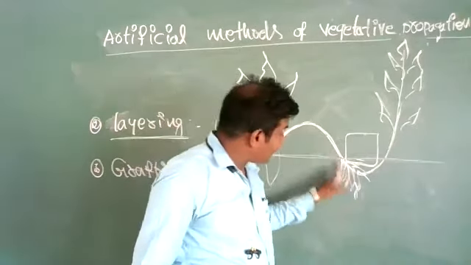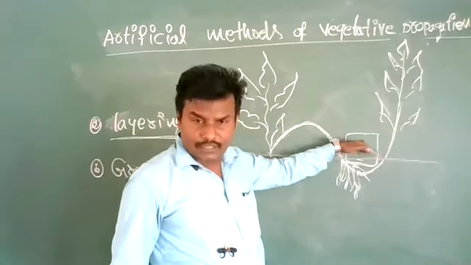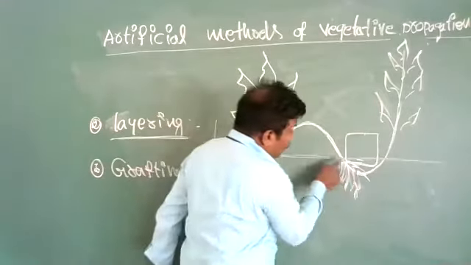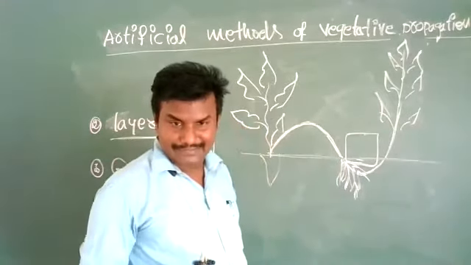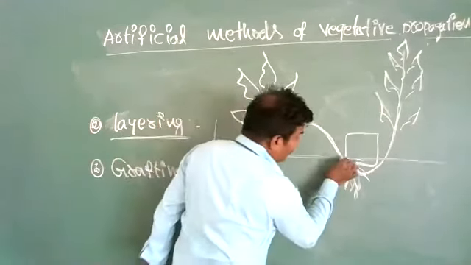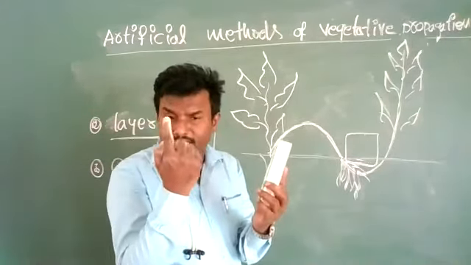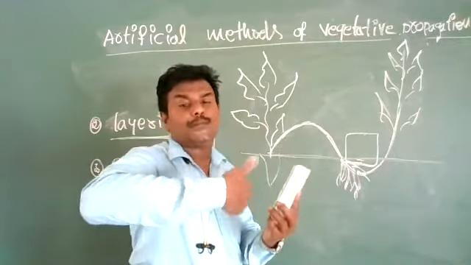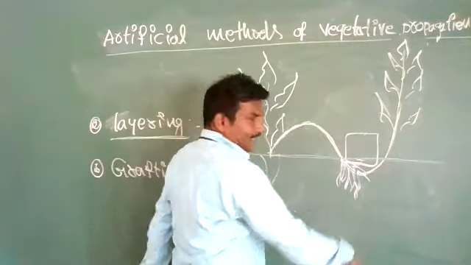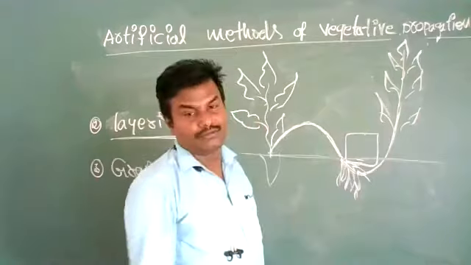So before bending this branch and keeping the stone on that, here we have to remove some amount of bark. Then this white part will appear. Generally on either side of the stem, there will be bark. That bark we have to remove with a knife and keep it below the ground or above the ground.